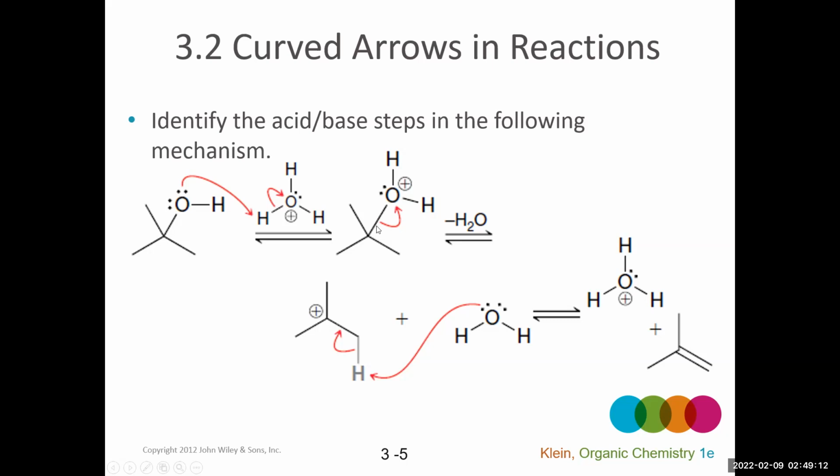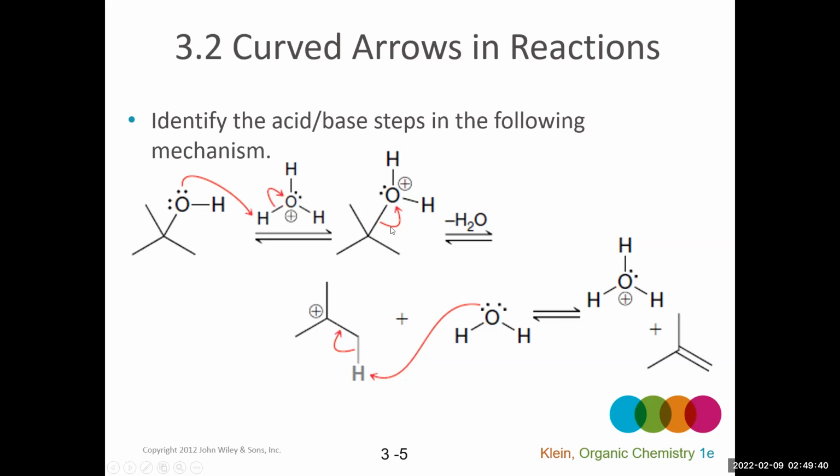The second step just involves one arrow. You can see it here. Basically, this sigma bond is breaking, and then two electrons are being given to the oxygen. And then this is sort of splitting apart into two different species, two different structures. So there is no transfer of a proton, right? Because remember that transfers of protons require two arrows.